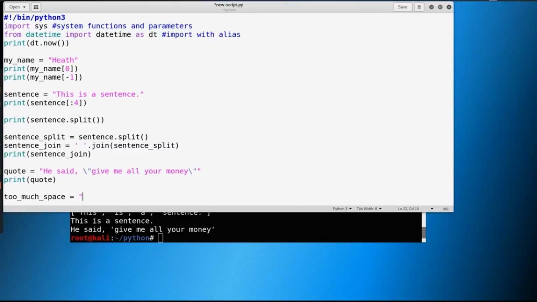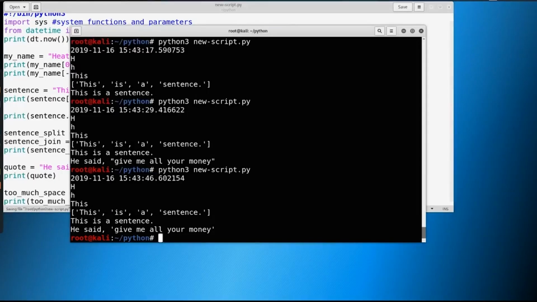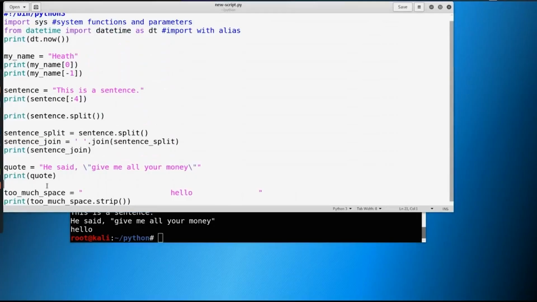And we have something like hello. And we just copy data, put it into this, and somehow there's too much space in here. We can strip out the space. So we can just print too much space here, and we can do the same thing as we did before and do something like strip, like this. Save it, and look what happens. Now it's just going to print hello. There's no space around it. We're good to go. So that's a nice little feature.